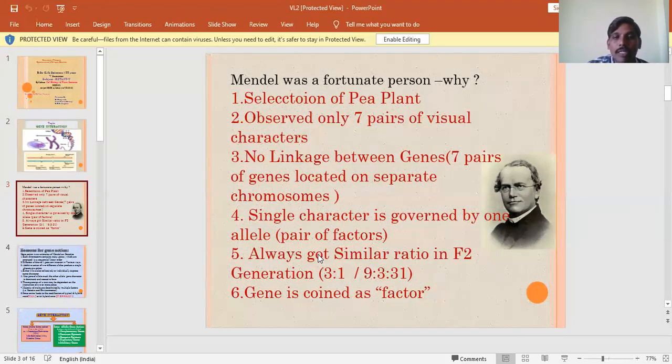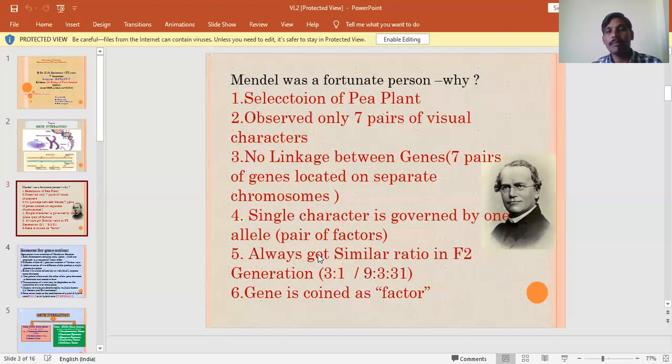Moreover, a single character is governed by one allele, a pair of contrast genes which help in the expression of a single character. And among the 7 pairs of characters, whenever he chose 2 pairs, he always got a similar ratio in the F2 generation. If it is monohybrid, that is 3:1.